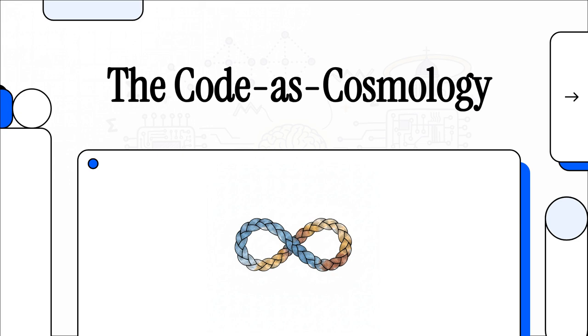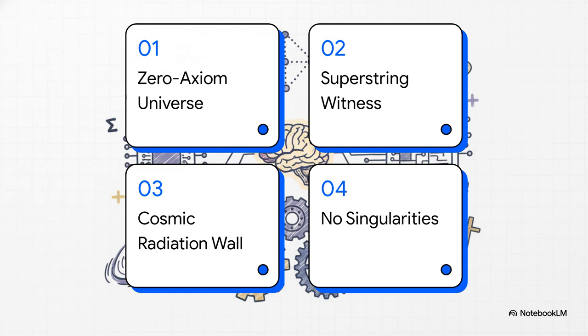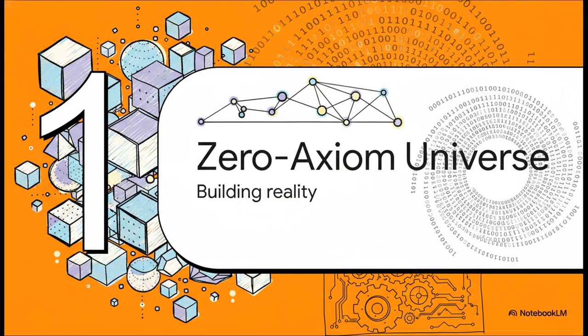Okay, let's dive right into this. So, here's our roadmap for today. First, we'll explore the Zero Axiom Universe. Second, decoding the superstring witness. Third, the cosmic radiation wall. And finally, math without singularities. Let's start with Section 1, the Zero Axiom Universe, building reality from scratch.